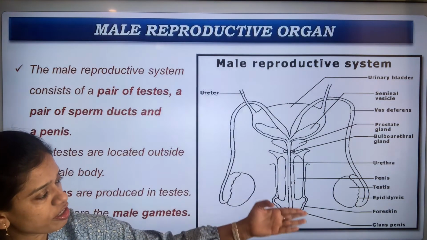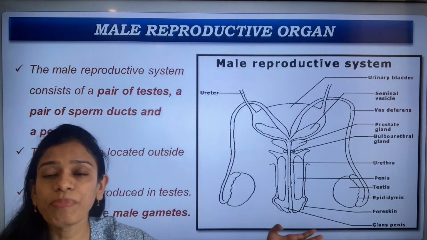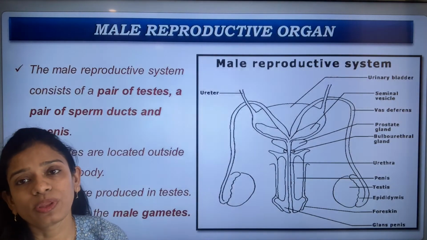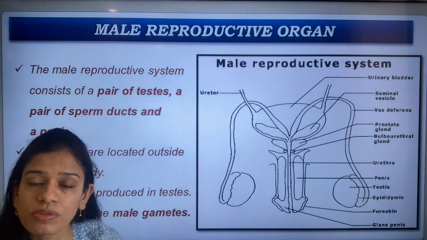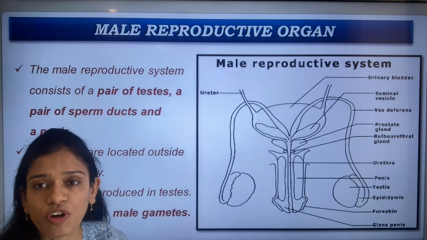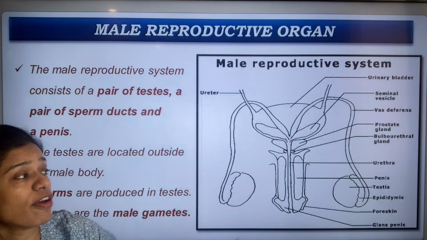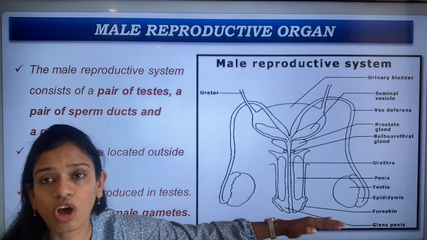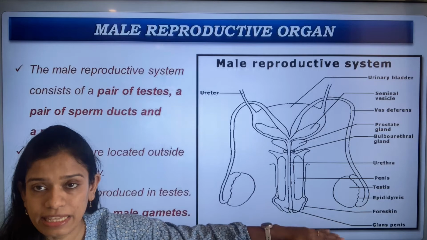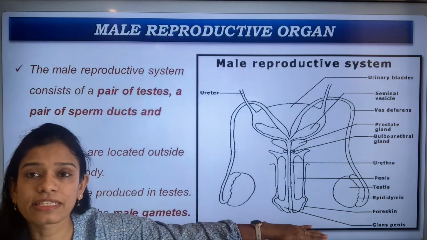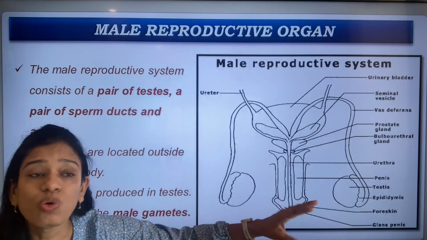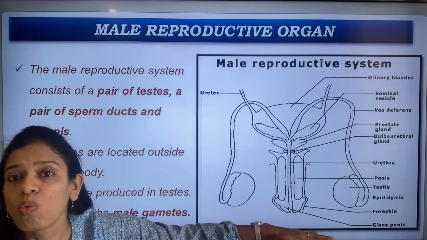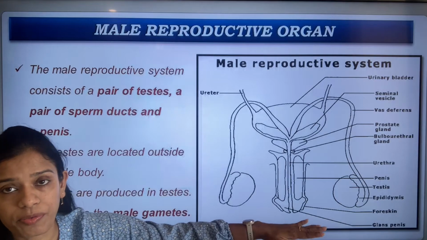It consists of various parts, and it produces the sperms which go and fuse with the female egg, and this forms the zygote. We will be discussing the different parts of the male reproductive system separately in my next slide, where I'll explicitly tell you which part has what function, how it goes on, and how important they are.